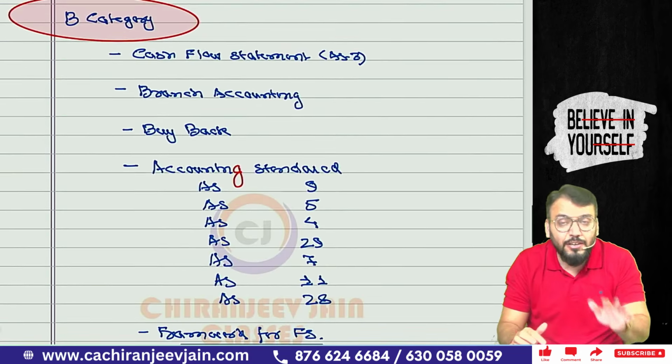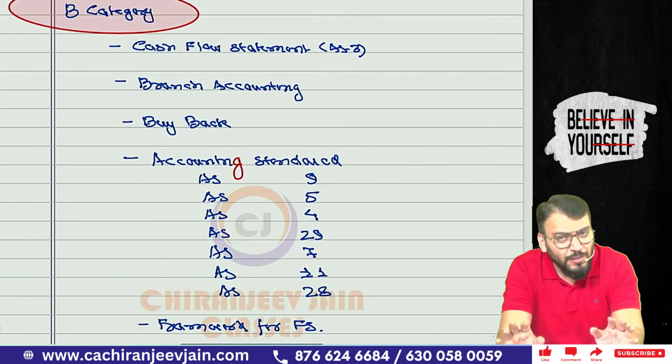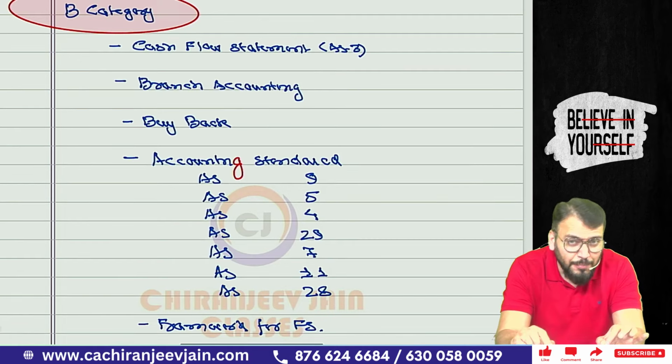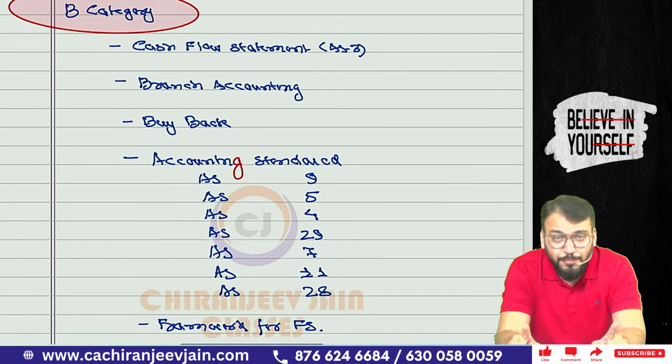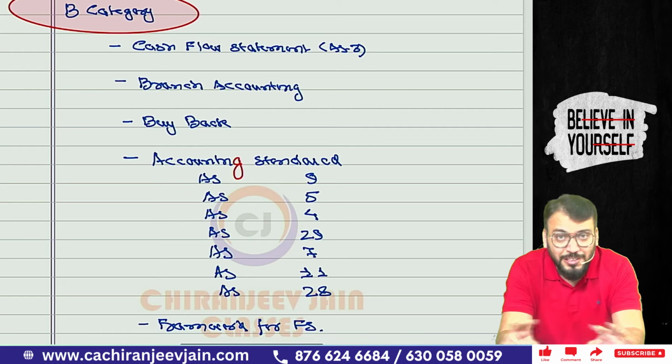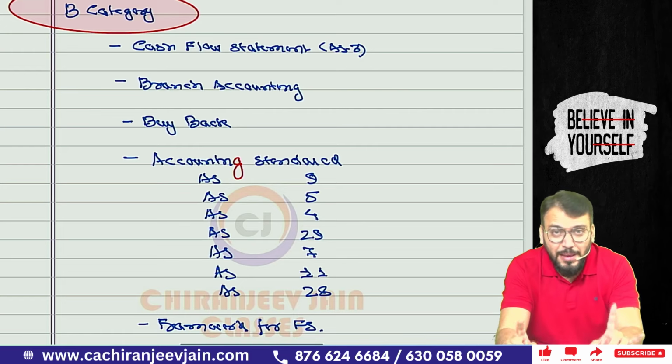Let us come to B category. In B category, one is cash flow statement. I am expecting a 6 to 7 marks question from there. Branch accounting: one question will definitely be 6 to 7 marks. Buyback is also a very important chapter. Either an MCQ can be asked or it can be in the form of a descriptive question. So buyback is also important.